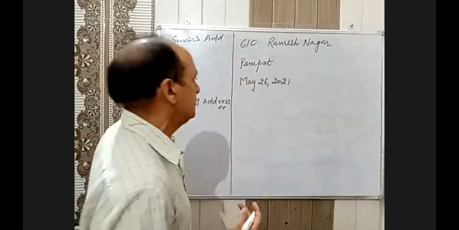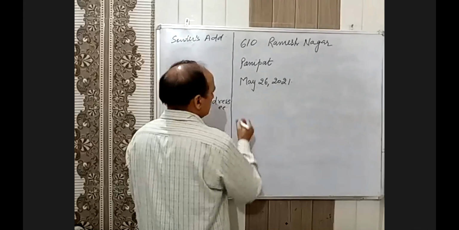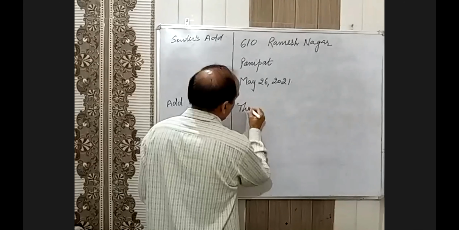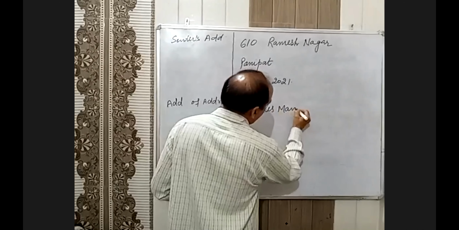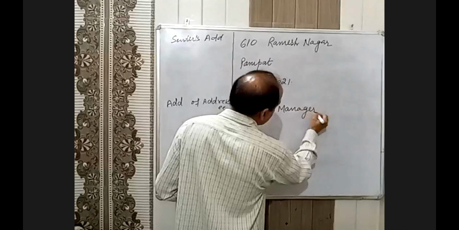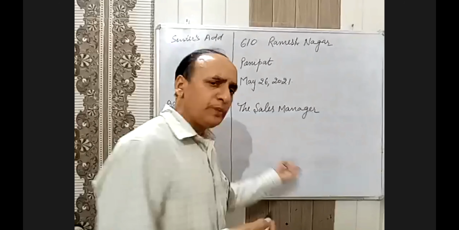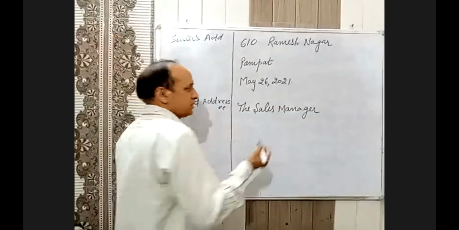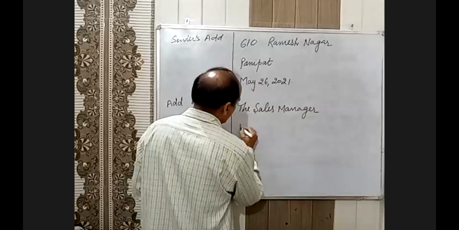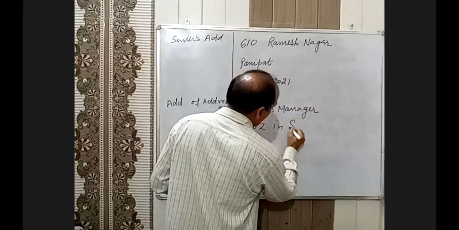ये बिल्कुल सही. Address, for example, you can write any address, to the sales manager. So, for example, if you want to place an order for anything, okay, ABC or sports food, A to Z in sports.